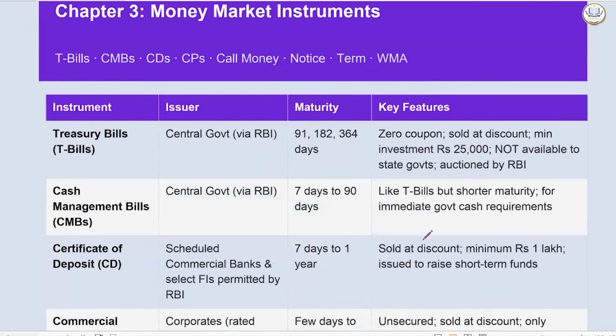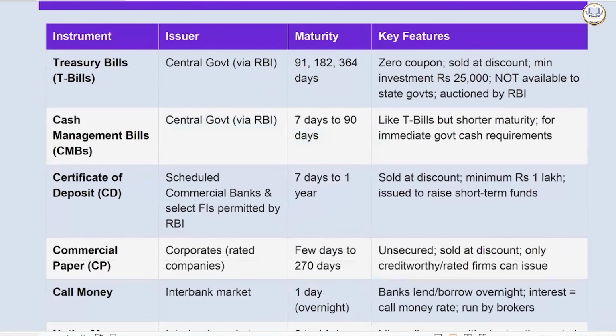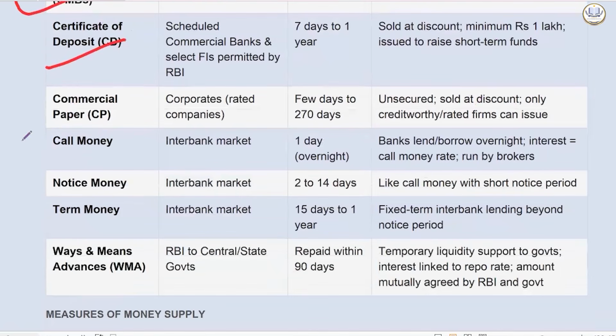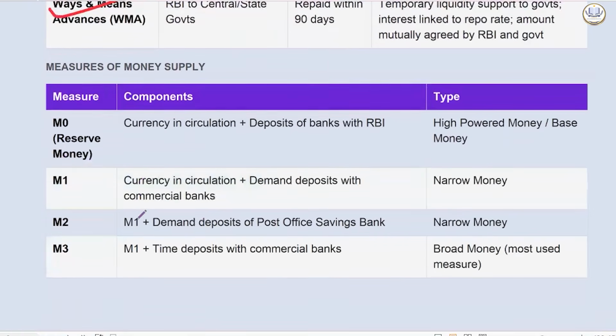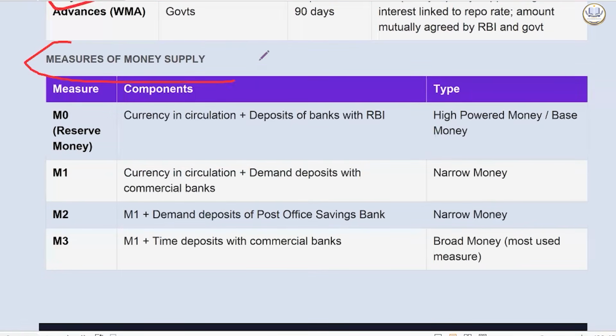Now let's come to money market operations. I have already discussed treasury bills, cash management bills, certificates of deposit, commercial paper, notice money, ways and means advances, everything. So we will study the measures of money supply. You must have heard about M0, M1, M2, M3.